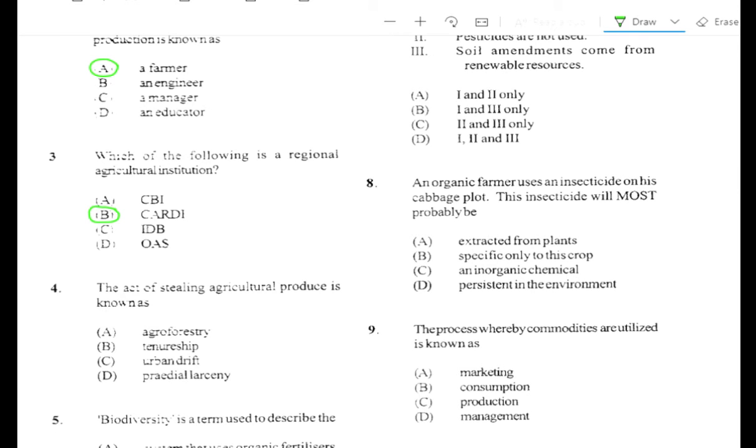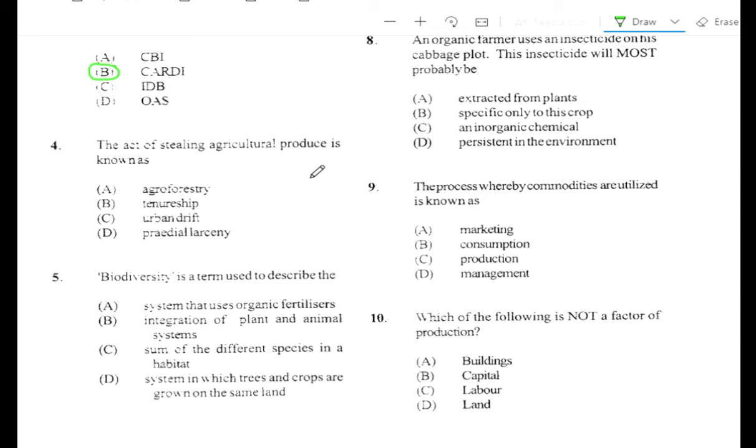Question number 4. The act of stealing agricultural produce is known as A. Agroforestry, B. Tenureship, C. Urban drift, D. Predial larceny. The answer is D. Predial larceny. Tenureship here means the ownership of land.